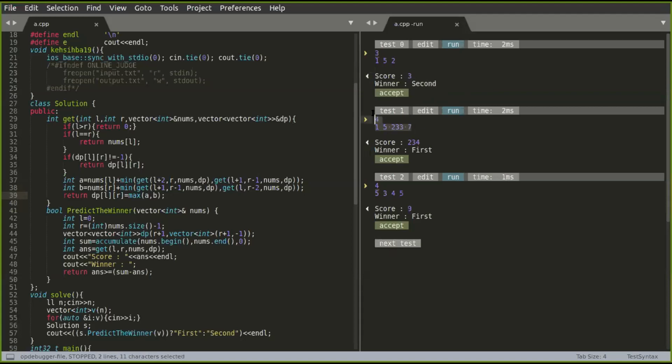Again, the second test case. Here, if the first player chooses 1, then the second player has to choose either 5 or 7. Now, if he chooses 5 or 7, I will be left with 233, and I need to maximize my score as well. So 1 plus 233 will be 234, and this is always greater than the total sum minus 234. So this is why the first player wins here.